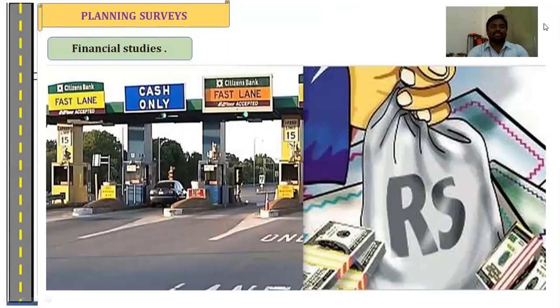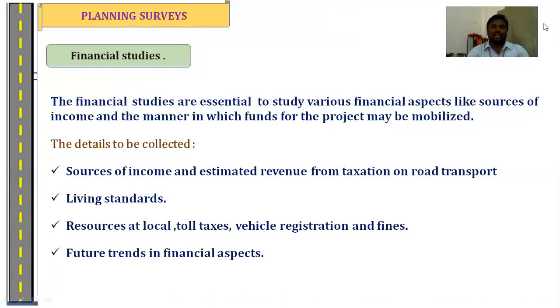Next one is financial studies. For the construction of new highway projects or any highway project, the financial criteria is a very big issue. For this, first we conduct the financial studies. In these financial studies, we collect different types of data. First, we collect the revenue from taxation and road transportation, living standards of the people, resources at local level, toll taxes, vehicle registration and fines, and future trends and financial aspects. From these financial studies, we can get the information about the financial aspect.